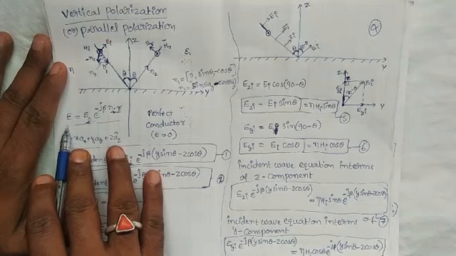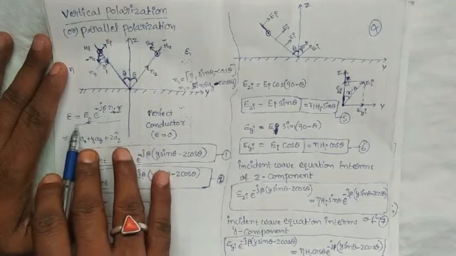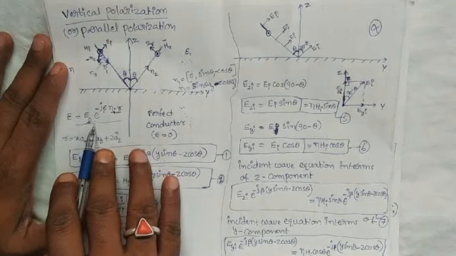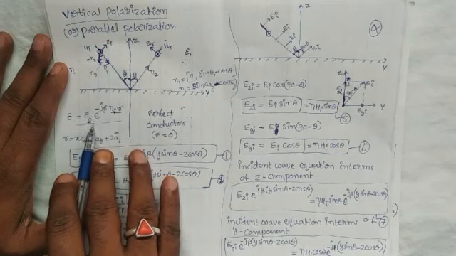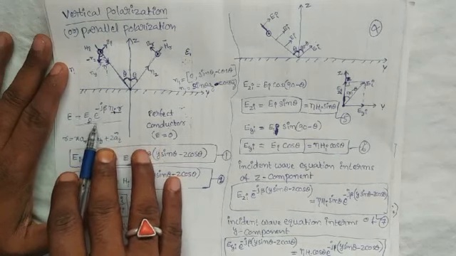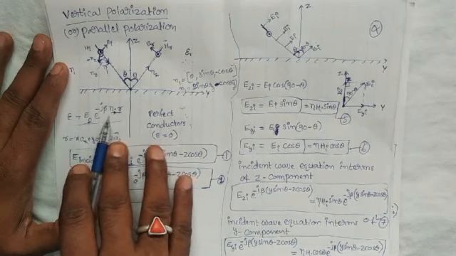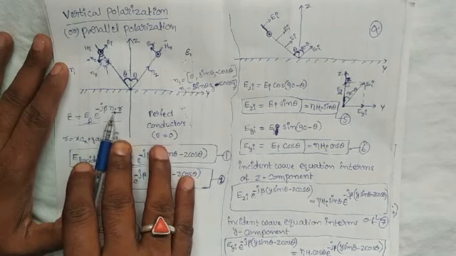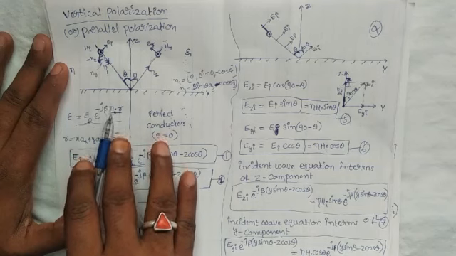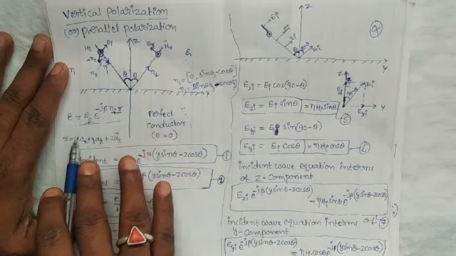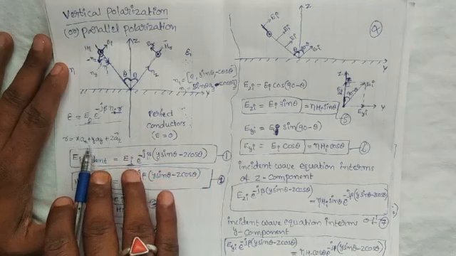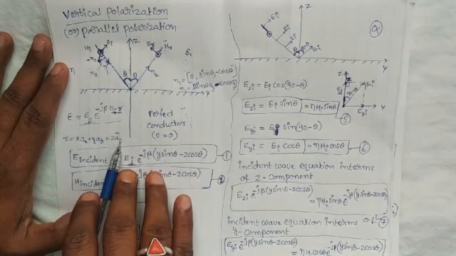The electric field intensity E is equal to E magnitude into the phase form, e power minus j beta n dot r. Now we are determining the n vector. Here r is the position vector. r is equal to x a_x plus y a_y plus z a_z.